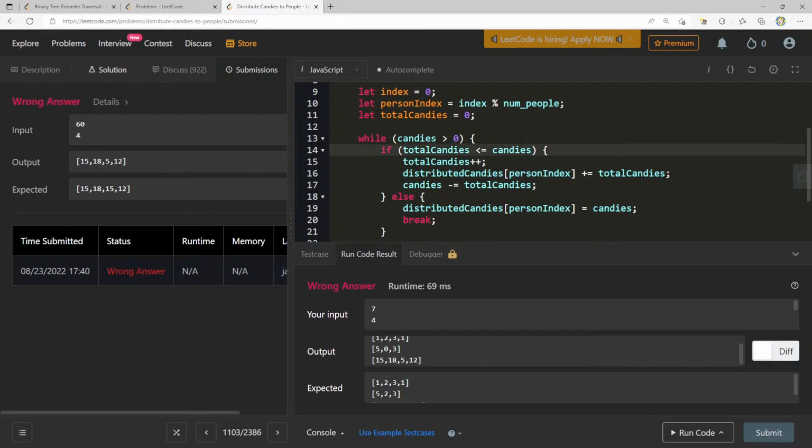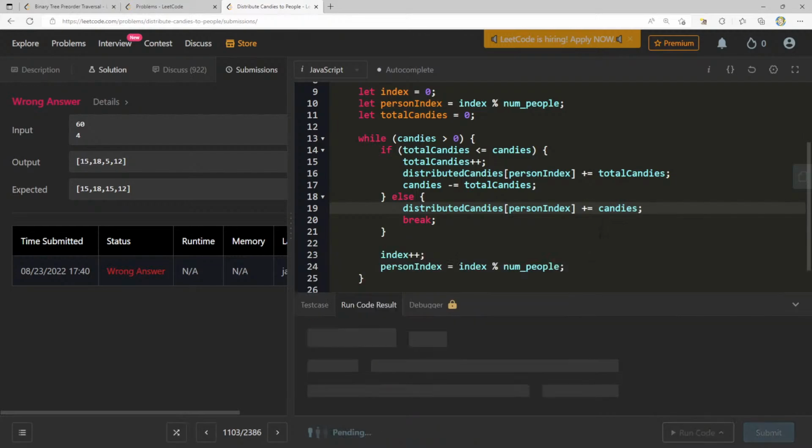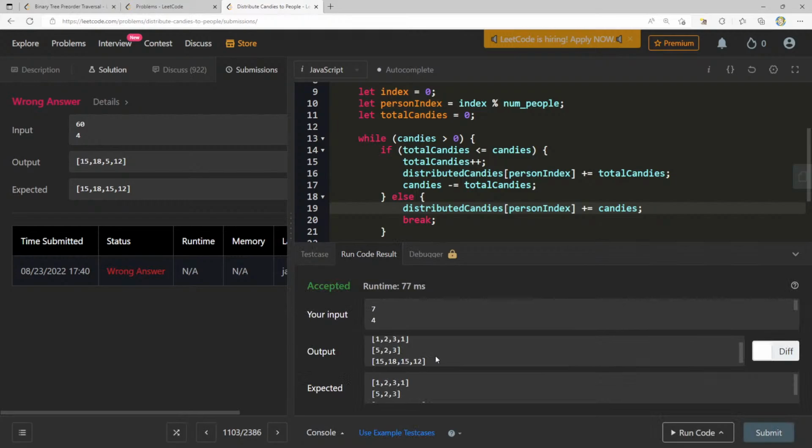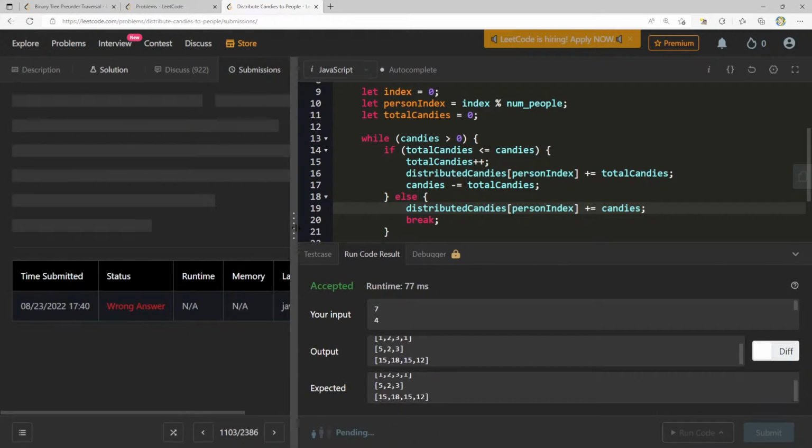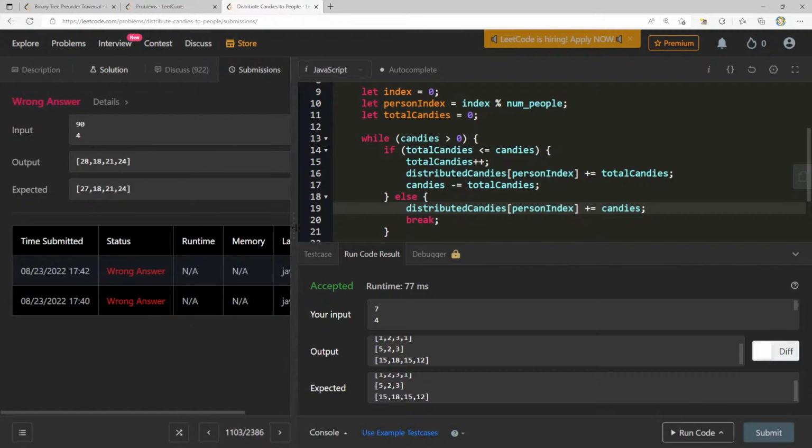I wonder what's happening. If it's less than or equal to Candies, do that. Else just set it... Oh, wait a second. I think here I need to do plus equals the amount of Candies left. Maybe I need to do the same thing there. Okay, that could have been it. Let's submit this again and see. Oh, so close, guys. We are super close here.